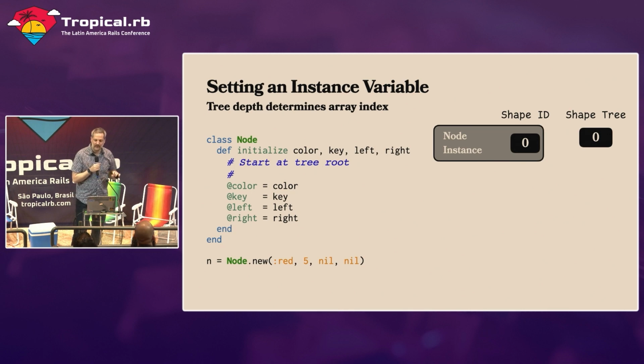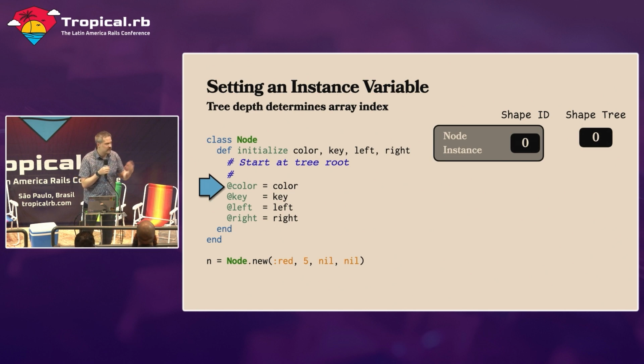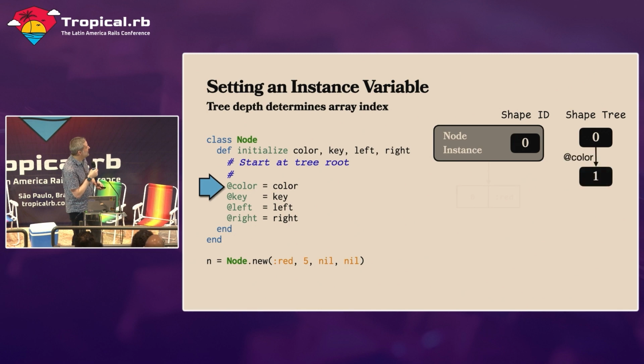I want to step through the process one more time, but look at it in a little bit more detail so that we can understand where the shortcomings are. When this object is first created, we see it starts out at shape ID 0. Then the first thing we do is add this color instance variable, and when we add that, we have to ask, was the color instance variable ever set before? We're at shape 0, so obviously it hasn't been set. So we add a new shape.